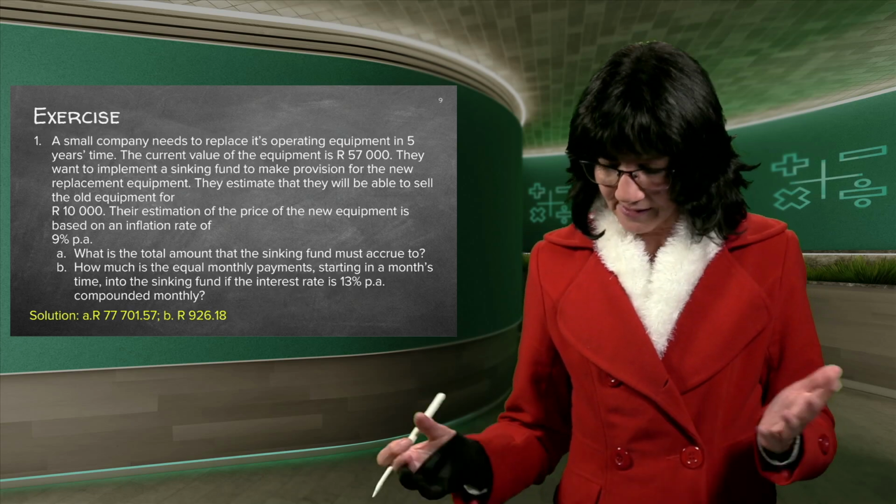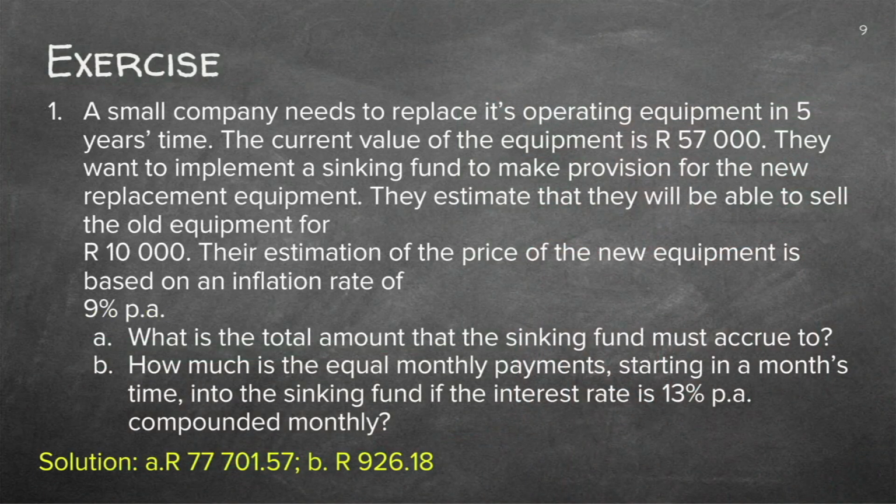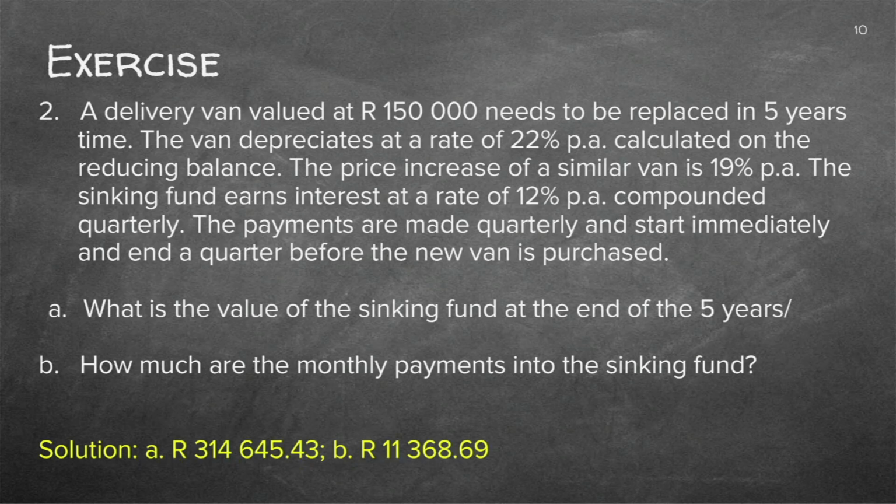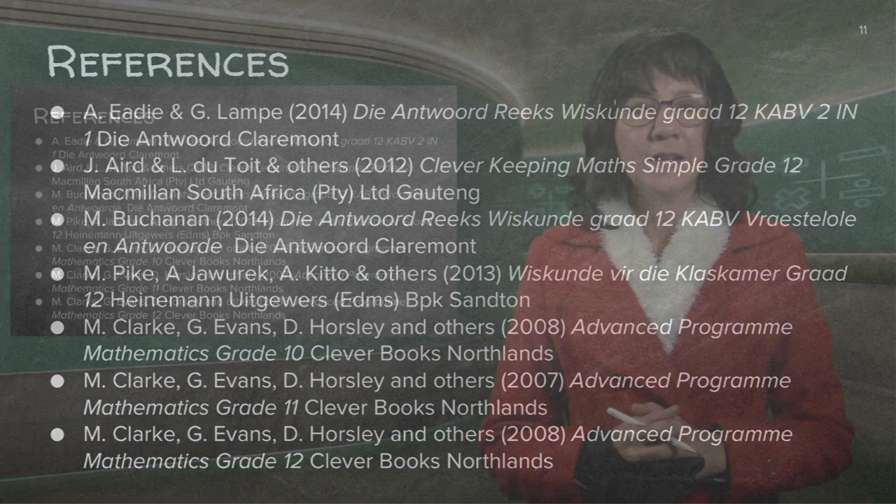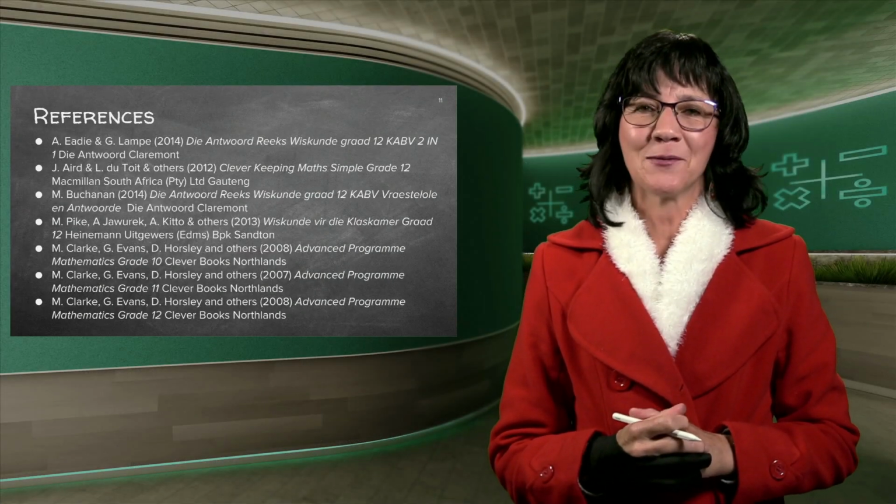Go practice. There's again 2 pages of extra problems. First practice the one that we've done on a clean sheet of paper. Don't look at any answer. Another sheet and pause it. Go do it slowly. Circle, squiggle it, tick it off. Make sure you mark it in different ways. The depreciation, the inflation, and in the sinking fund. And then I'm sure you're going to be 100% with this. Good luck.